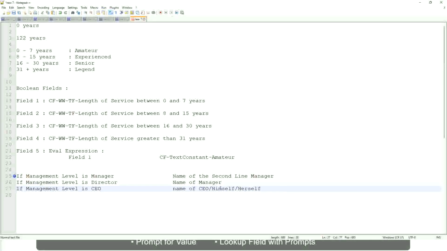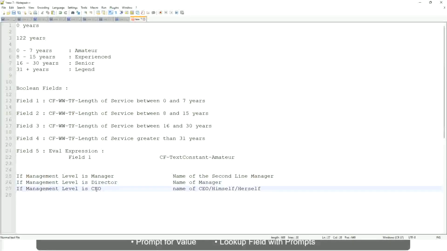Right. This is what we're going to do. So if this is a requirement, if the management level is manager, we have to return the second line manager's name so that it is a clickable link. If the management level is director, you have to return the name of the manager, because the director may not have a second level manager, right?